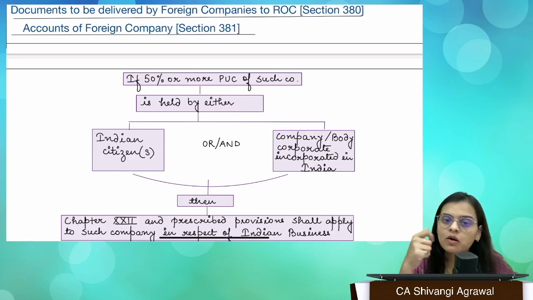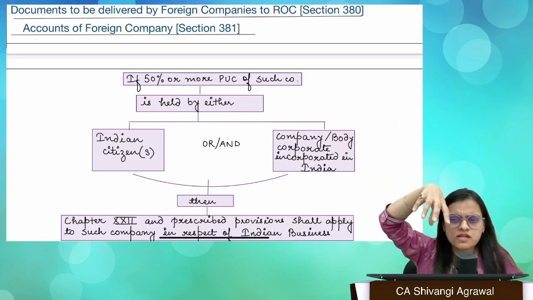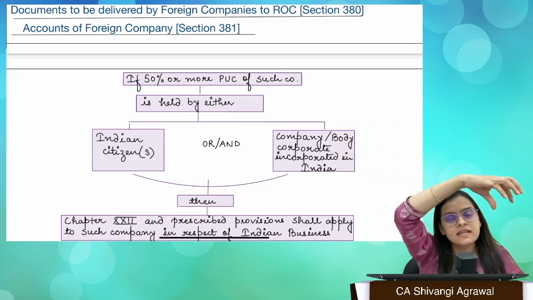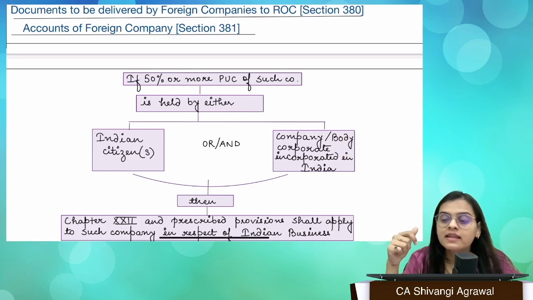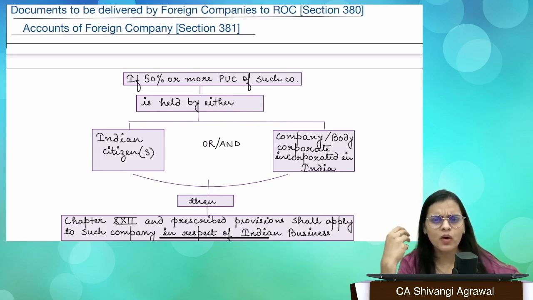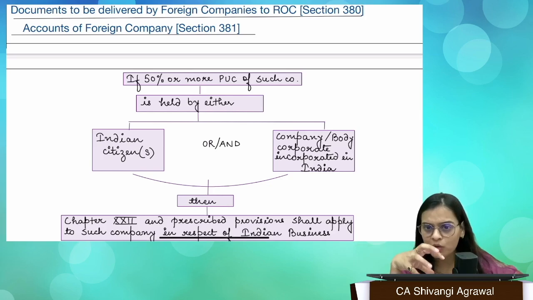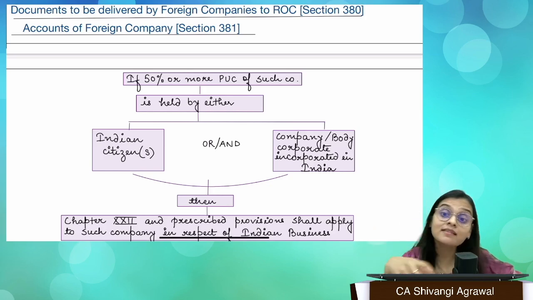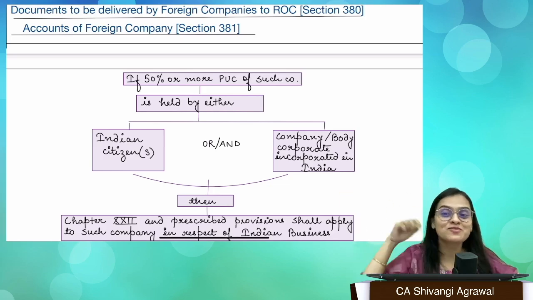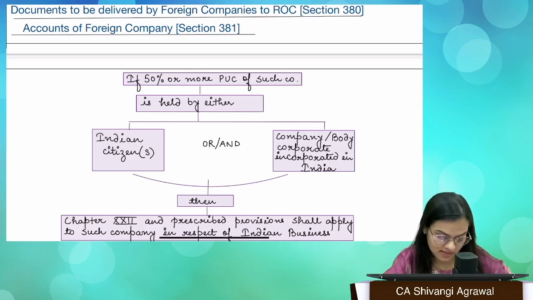There was another case law. There were some representatives of a company which was incorporated outside India. They came to India frequently. They visited India and stayed in a hotel, right? They were actually looking for a business deal. They wanted to purchase some machinery, purchase some articles, and they stayed in that particular hotel. Every time they came here, they stayed in that hotel. It was held that that hotel is also a place of business. Okay, so you have to understand that.